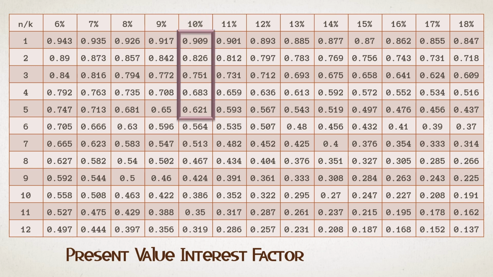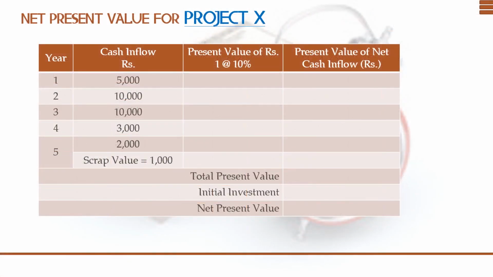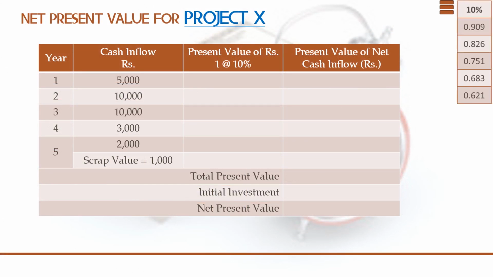So we are going to look up this value in the table. So this is the value we have found in the table. Now let us enter it in your problem. First year 0.909, second year 0.826, third year 0.751, fourth year 0.683, and fifth year 0.621. And the same 0.621 we are going to use for scrap value, as I told you already.